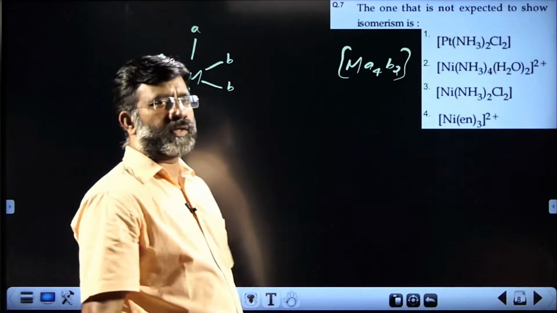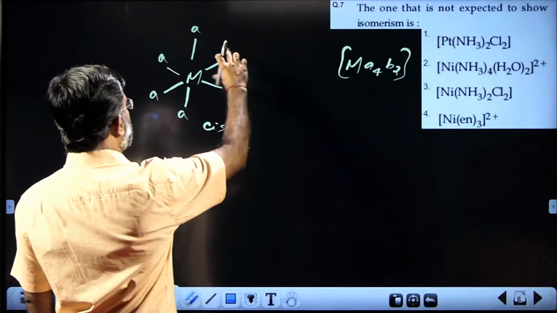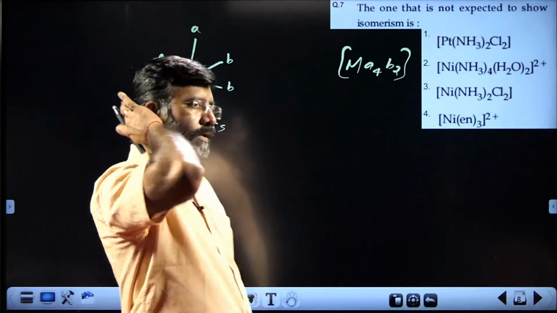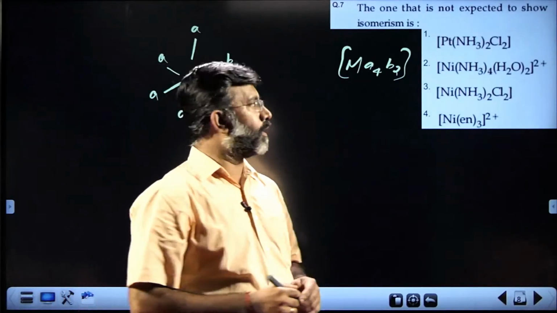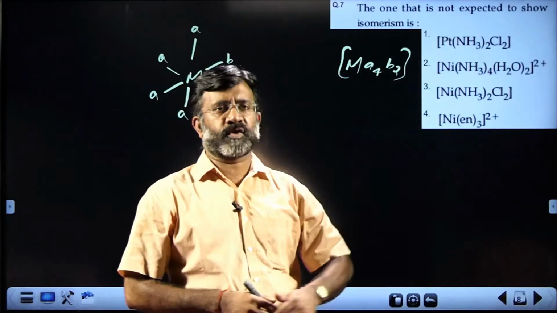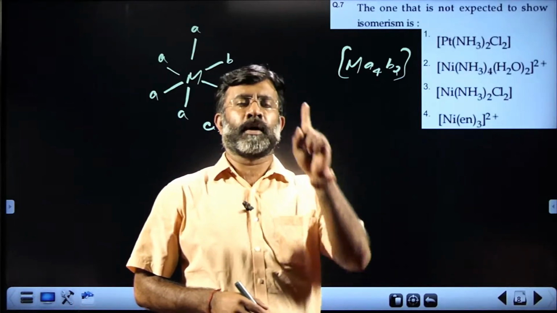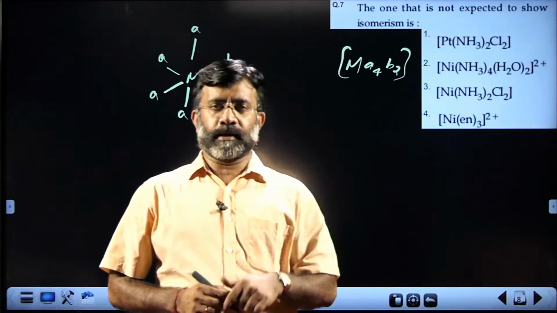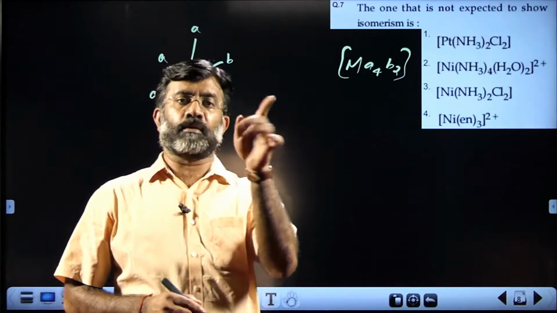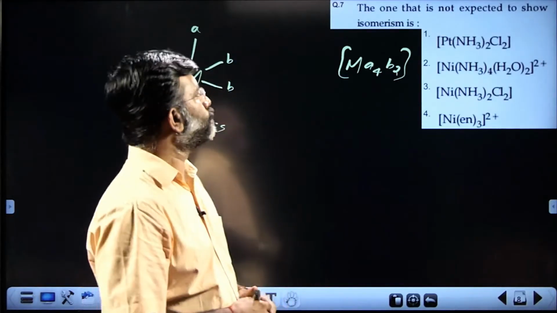This is cis configuration, and this B coming on the opposite side will go for trans configuration. So a square planar complex Ma2B2, first type, can show geometrical isomerism. An octahedral complex Ma4B2 can show geometrical isomerism, cis and trans.